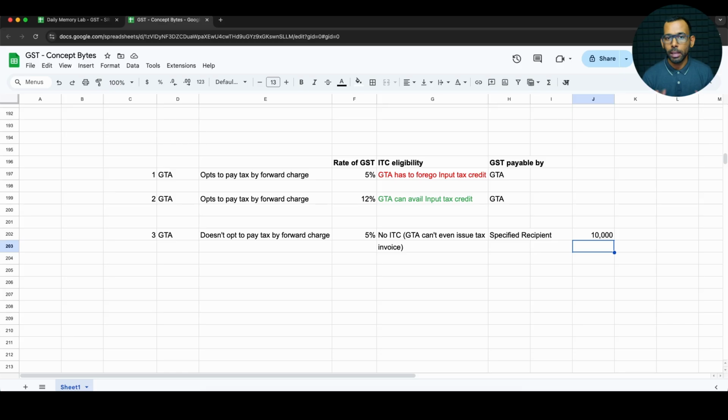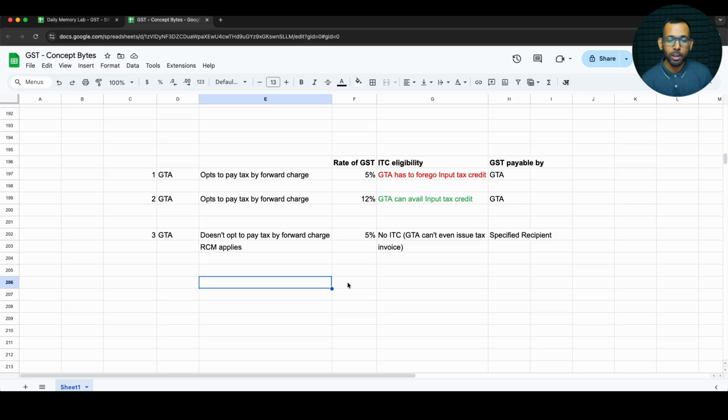I will give you an invoice for a flat amount of 10,000. It won't even be a tax invoice. And in that situation, the reverse charge mechanism applies. I will just give you a plain invoice of 10,000 rupees. You will pay me 10,000, and then at month end, in your monthly GST return, you will say that tax was paid under reverse charge basis, 500, and you can claim input tax credit for it later on.